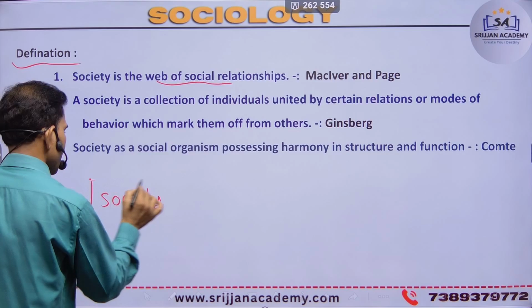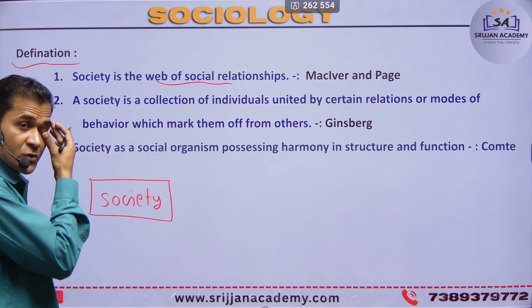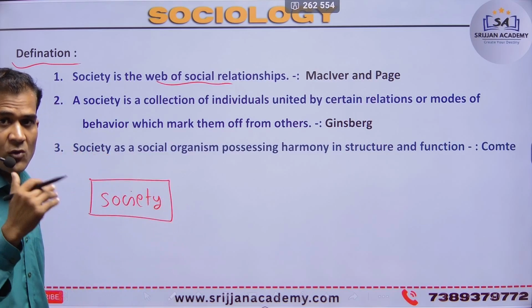Society means many people, or a group of people.